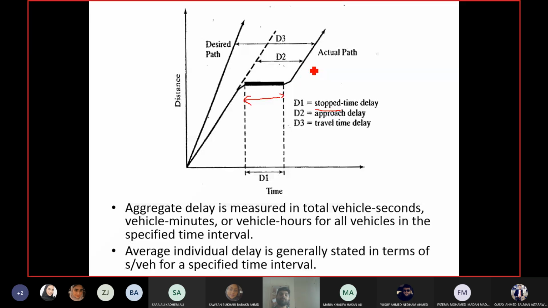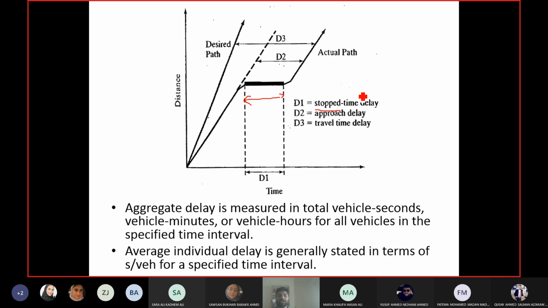If you take the difference between the desired path and the actual path at any point, the difference between these two lines will give you the travel time delay. If you just take the length of the horizontal portion of the graph, it will give you stop delay. The time difference before deceleration and after acceleration will give you approach delay. Now, delay can be aggregate or it can be average.